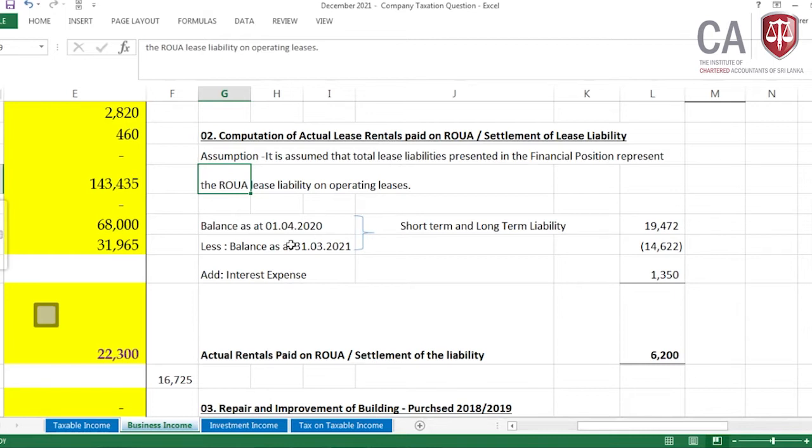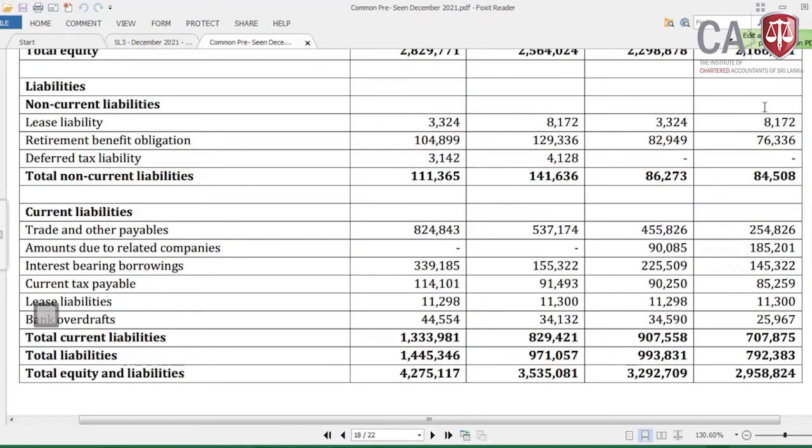Then I have taken the balance as at 1st April 2020 and the balance as at 31st March 2021, which is short term and long term both total. In the settlement we need to take both. Then 8,172 and 11,300, and here 3,324 which is closing, and 11,292, and these two and 3,324 and 2,172.